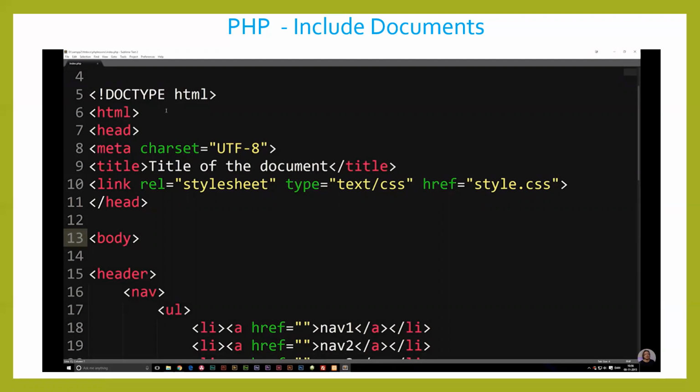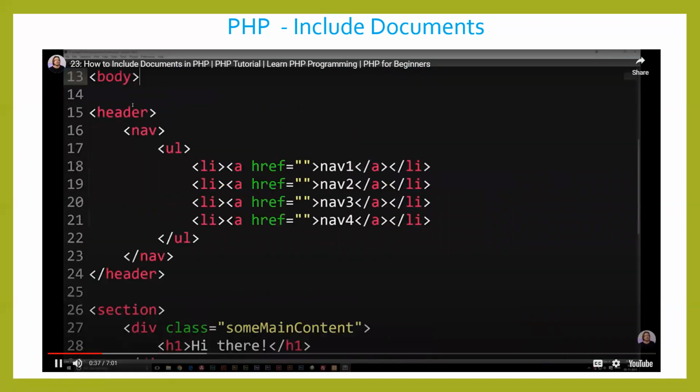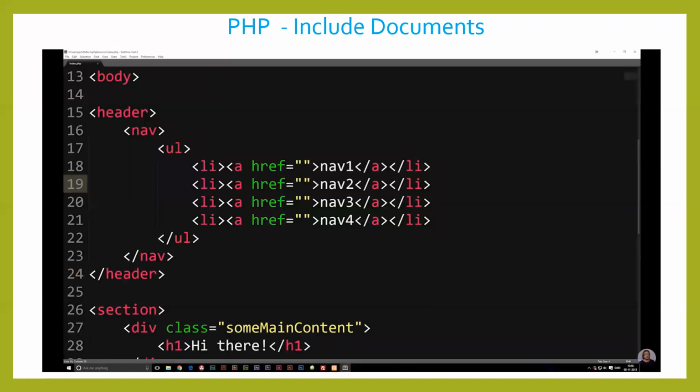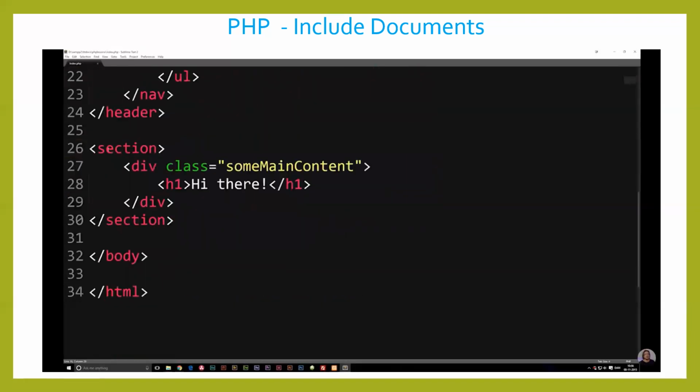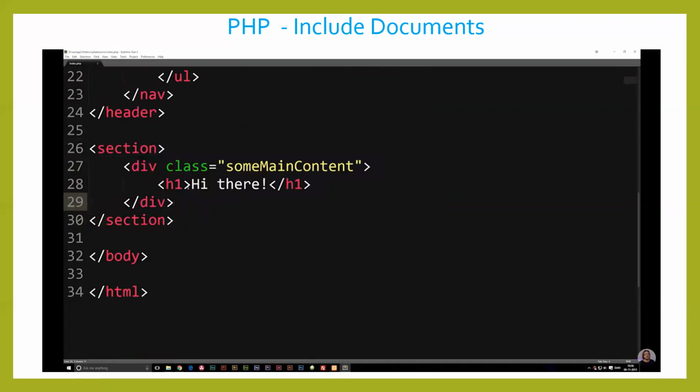Now, we didn't actually talk about including documents yet, which is something pretty important for you to know, because another thing you can do with including documents is putting your navigation in a separate document. To give you an example, let's say we have a website. As you can see, I have some stuff inside my body tag, like a header, which has a very basic navigation in it. I didn't style this at all. We also have a section down here that has a div in it with an H1 tag that says "hi there."